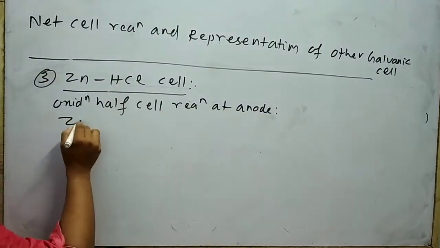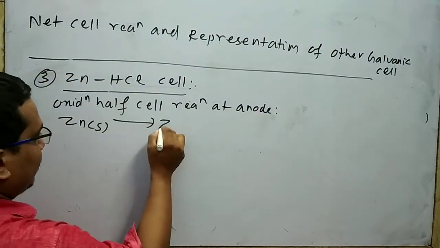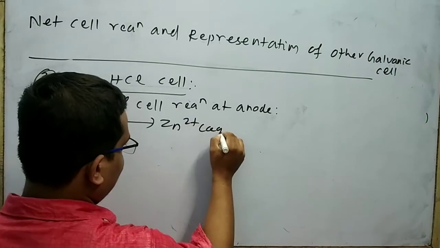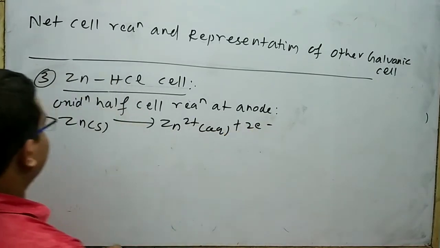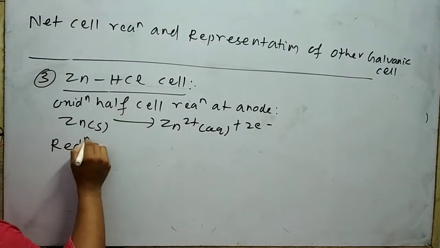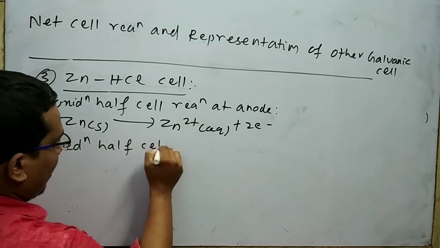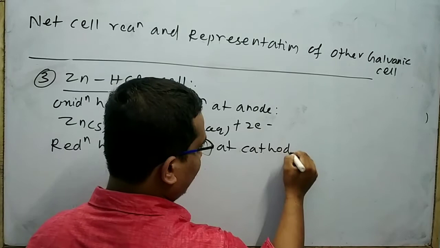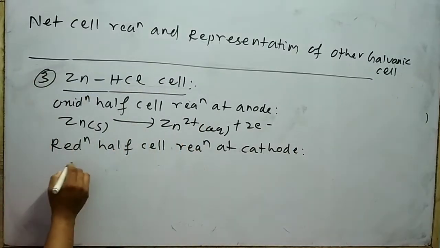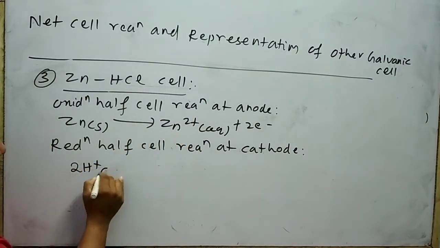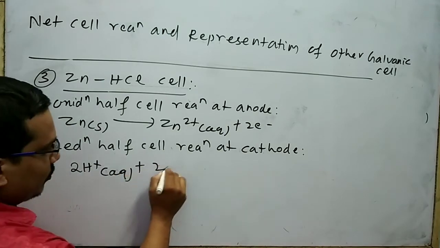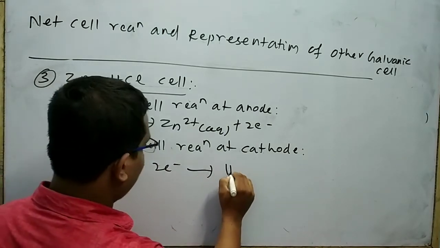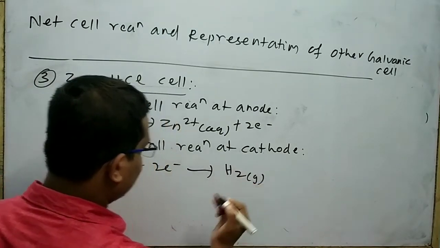The reaction is Zn solid gives Zn2+ aqueous plus 2 electrons. The reduction half cell reaction at cathode is 2H+ aqueous plus 2 electrons gives H2 gas.